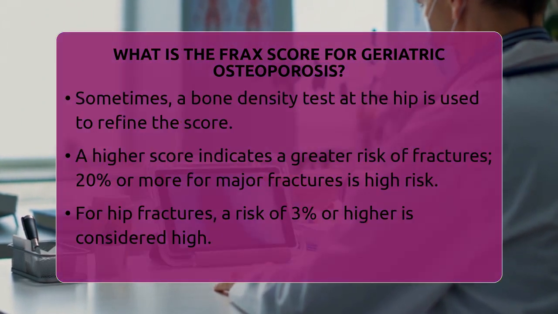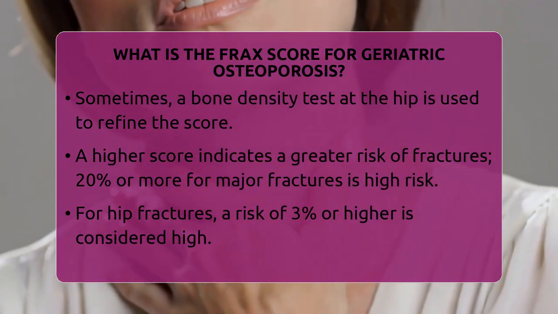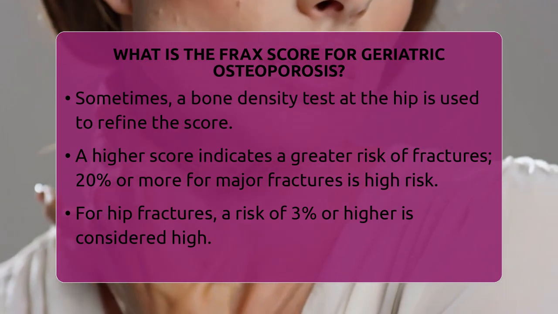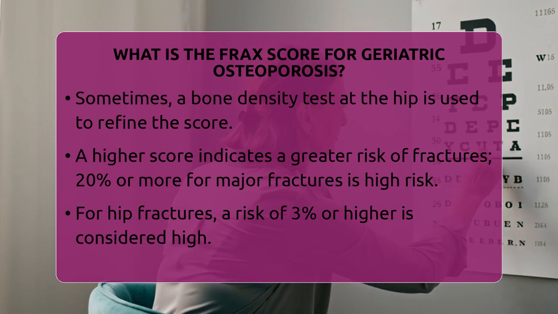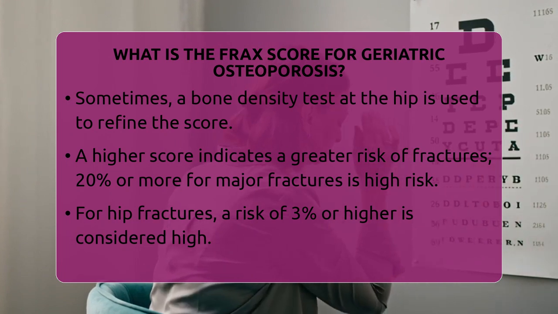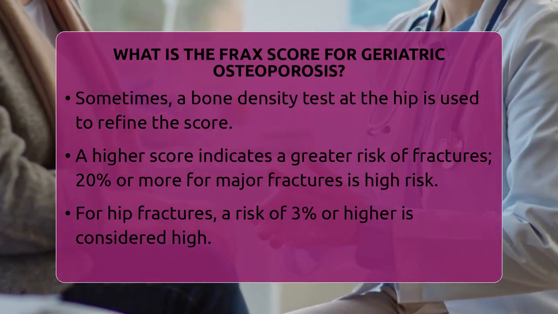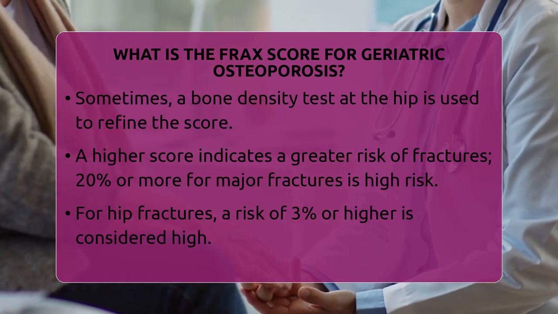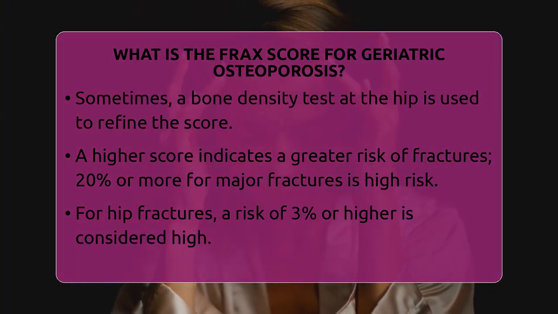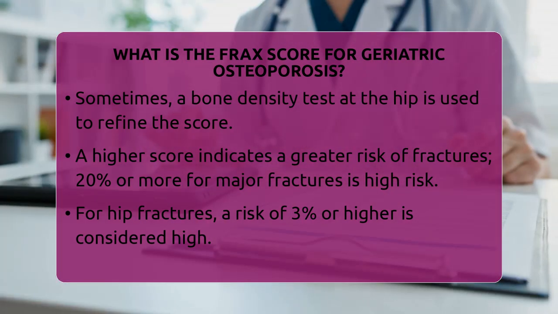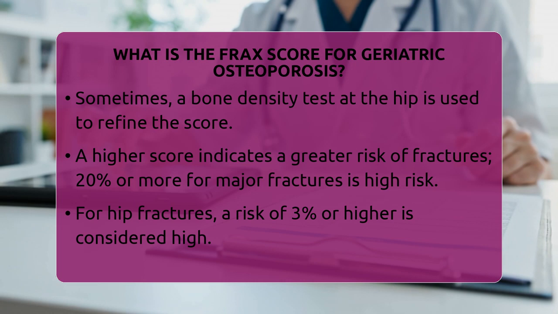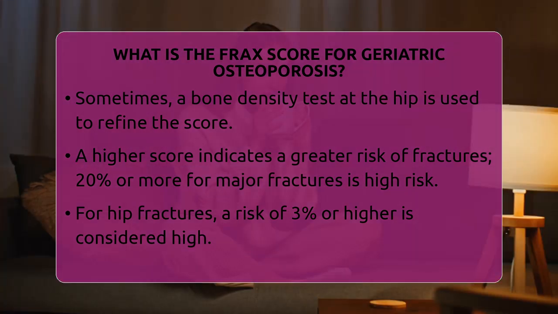Generally, if your 10-year risk of a major osteoporotic fracture reaches 20% or more, or your risk of a hip fracture is 3% or higher, it is considered high. This may lead your healthcare provider to suggest further testing or starting preventive treatments. Different countries may have slightly different thresholds, but the goal remains the same: to identify those who need extra care to prevent fractures. It is important to remember that the FRAX score is not a diagnosis of osteoporosis.